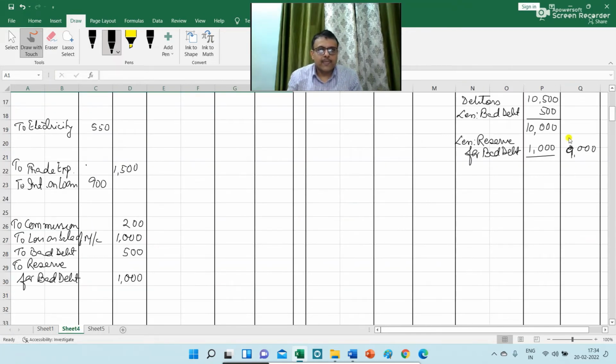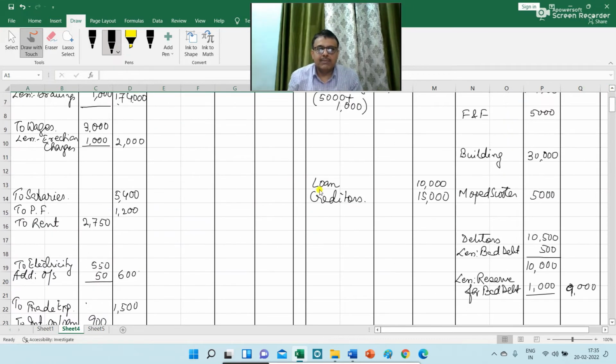Next item is outstanding electricity. So in the P&L account I have written to electricity 550 in the inner column. So add outstanding rupees 50 and in the outer column you need to write 600 rupees. Again on the liability side you need to write outstanding electricity bill rupees 50.